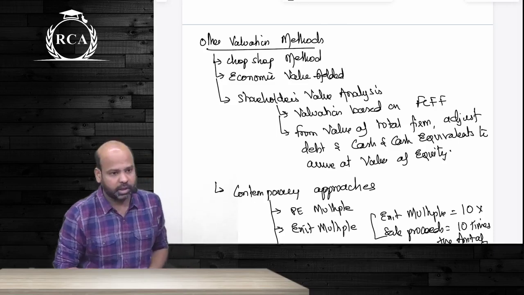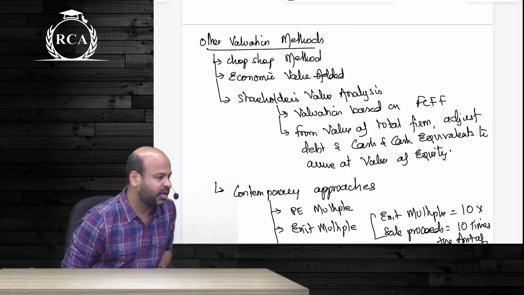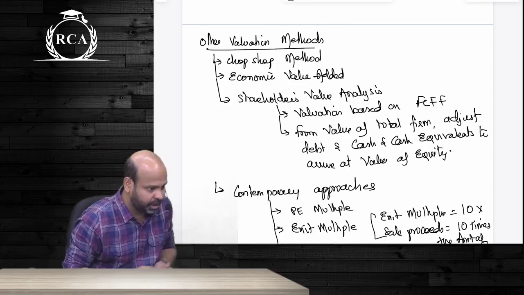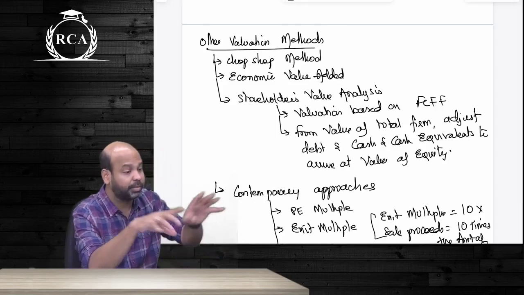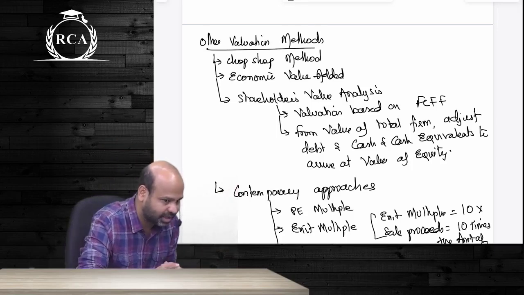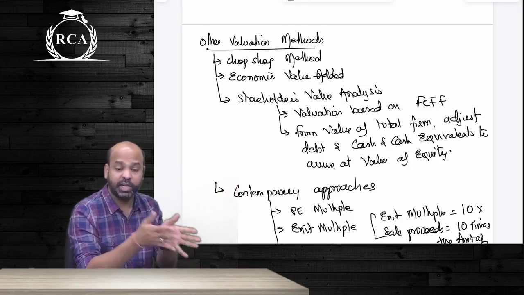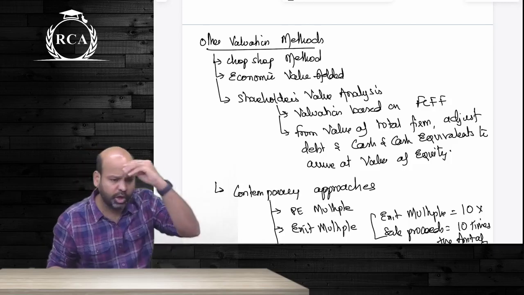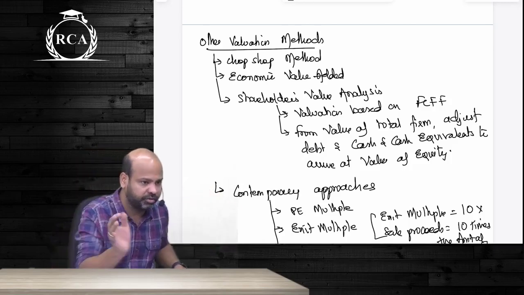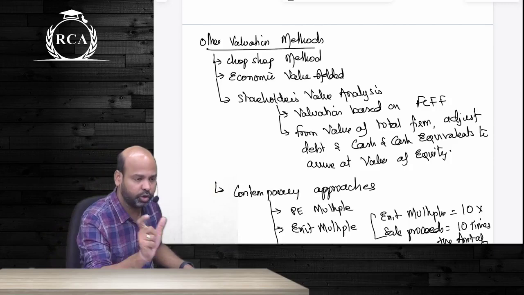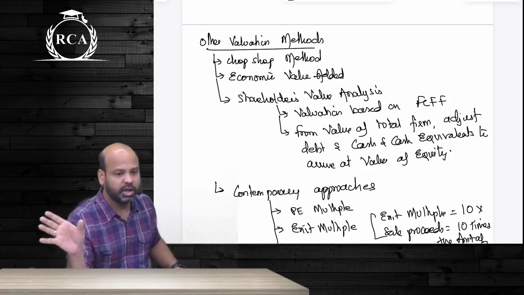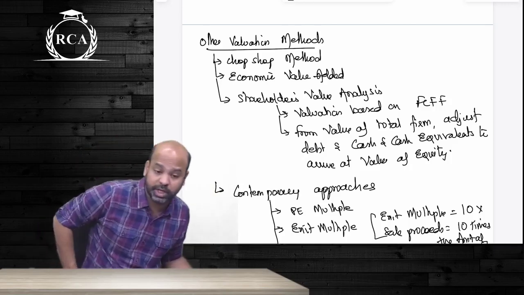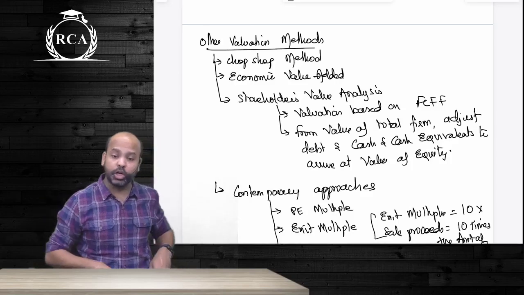Chop shop method, guys. Chop shop method is basically used when a company is into multiple product lines. You will not be able to arrive at the valuation of the entire company directly. This is where you will start placing values on each component, each division separately. How you are arriving at the value of each division is not given under chop shop method. It only says consider the value of each division separately. This method is also known as breakup value approach.